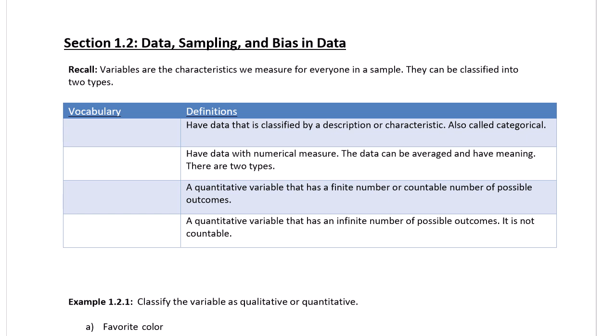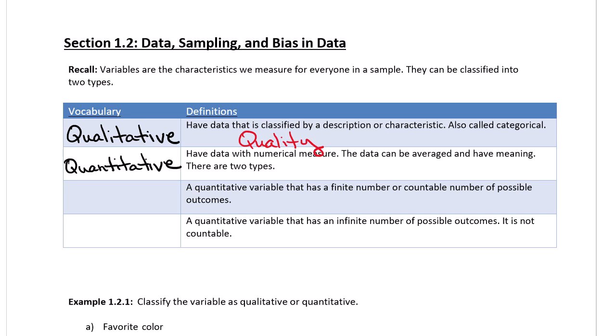two different types. One type is called qualitative. So in qualitative, think of the first four letters or so there. Think of the word quality. Qualitative variables have data that is classified by a description or a characteristic like eye color, gender. It's also called categorical.